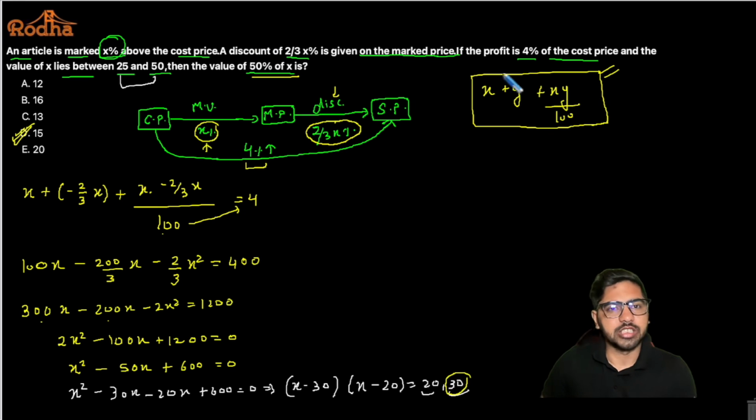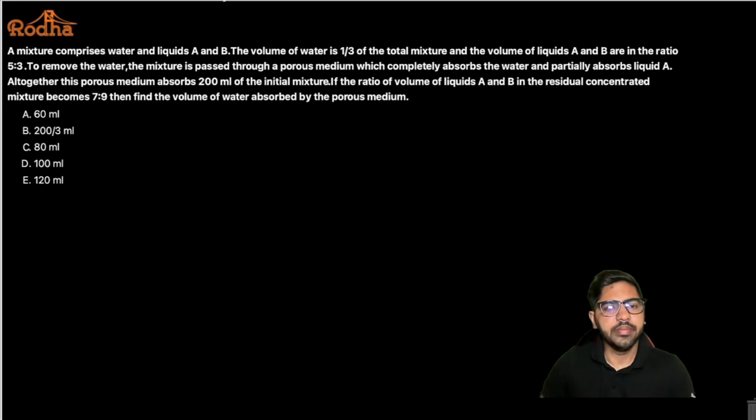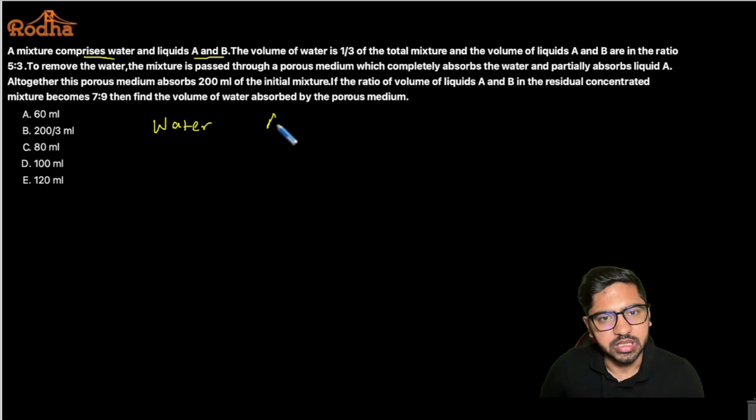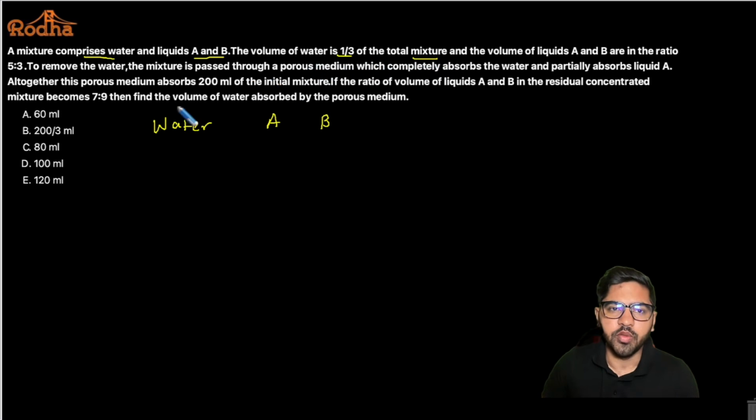All right. Let's move to the last question here for this video. Now, it's a question of mixtures and alligation. It says a mixture comprises water and liquids A and B. So there is water in the mixture, as well as liquid A and B. The volume of water is 1/3 of the total mixture.